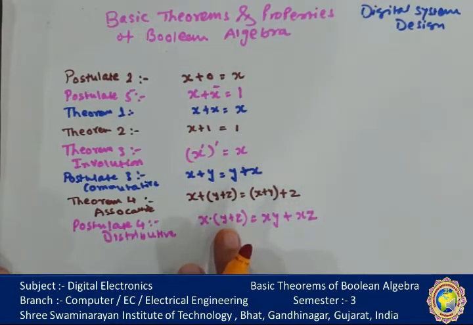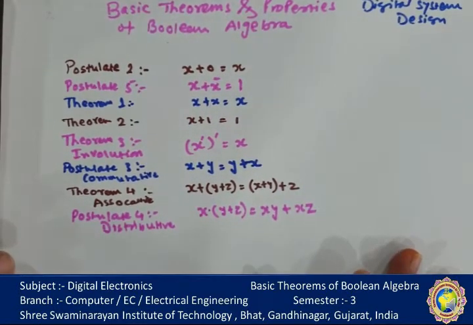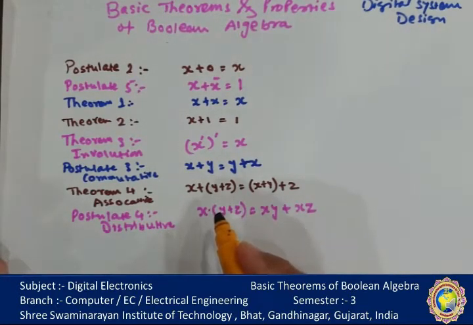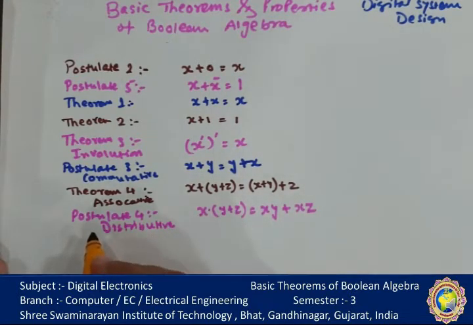So it is an expansion of the bracket, xy or xz. All postulates and theorems we can prove with the help of a truth table, or we can prove them with the help of a Venn diagram. Postulate 4 is distributive.